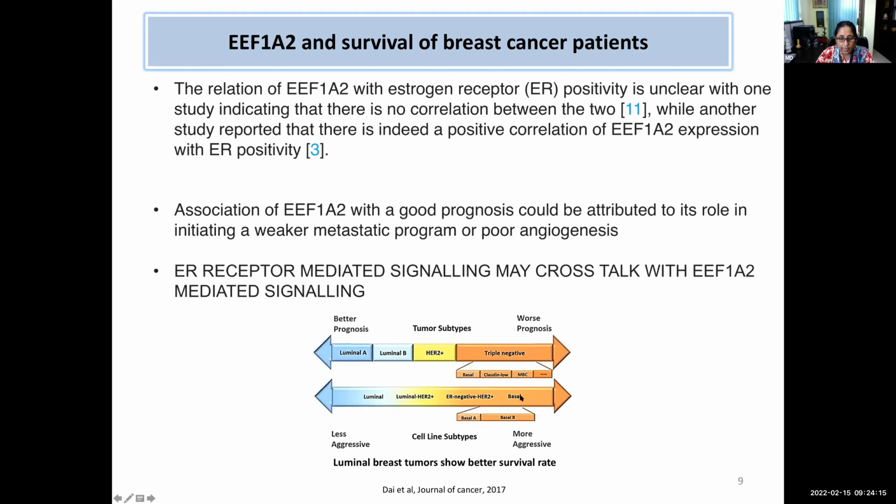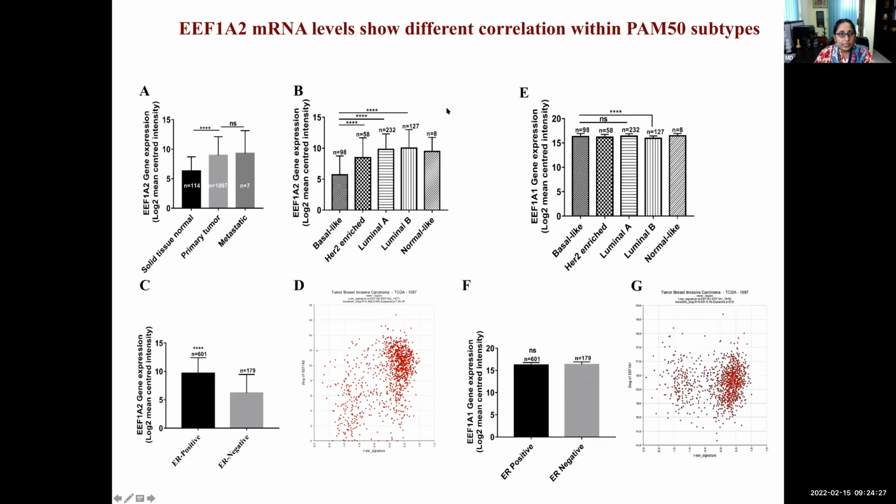So this same has been shown in this publication also, that there might be difference in the aggressiveness across the molecular subtypes of the cancers. So we started this work by using TCGA based data. When we divided samples into primary tumor versus metastatic tumors, there was no significant difference in 1A2 expression levels between primary and metastatic tumors. But if you compare with the normal, yes, the expression was higher in tumors.